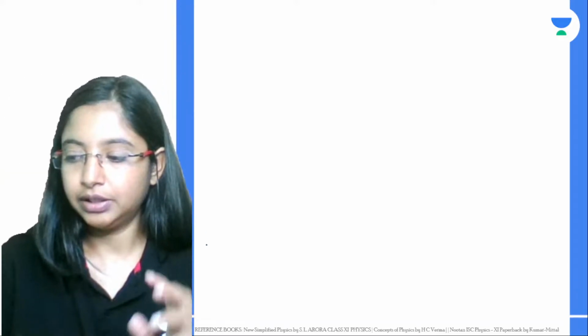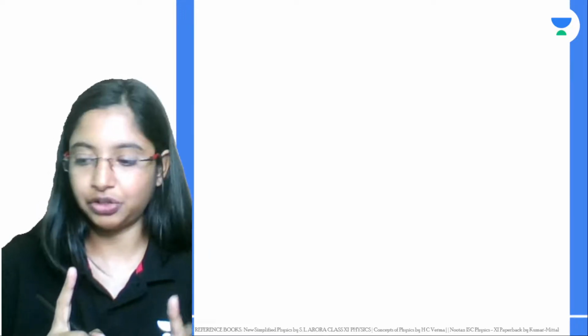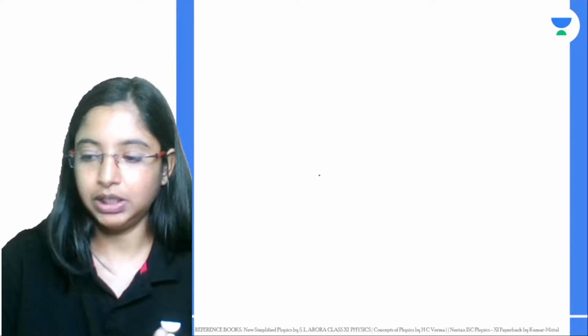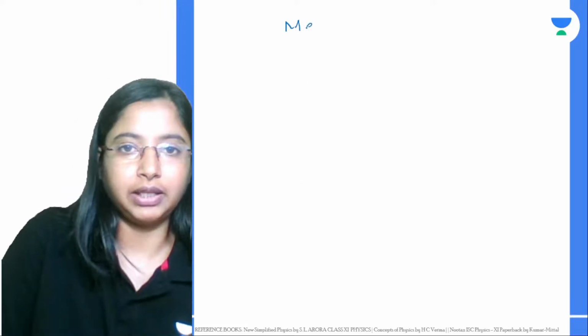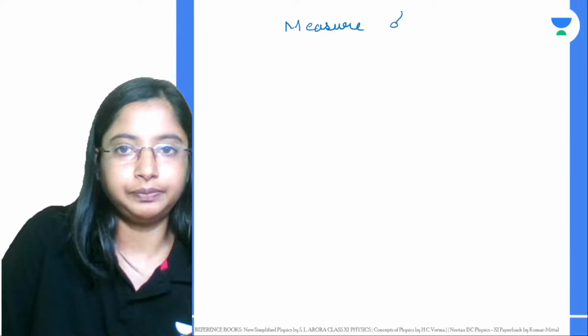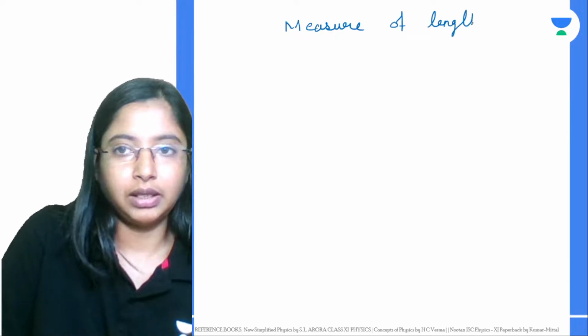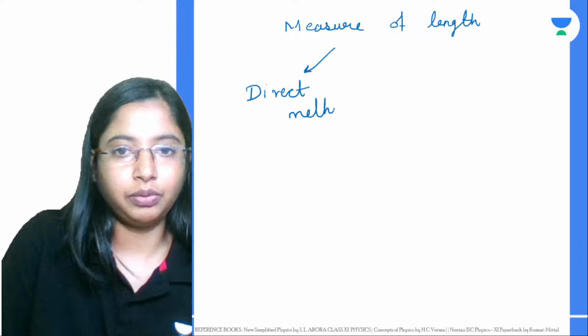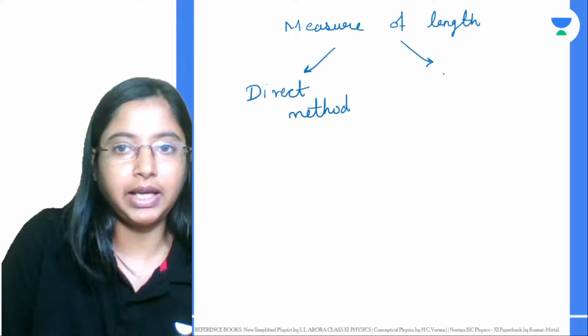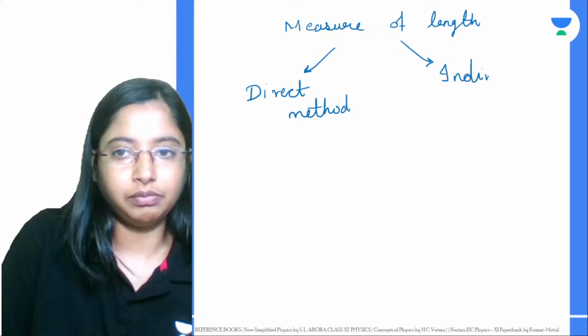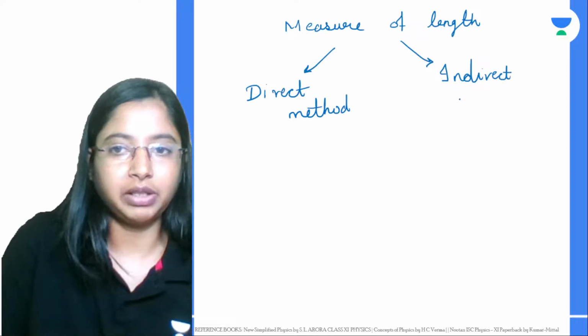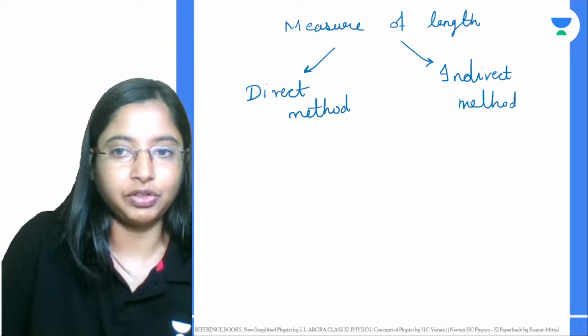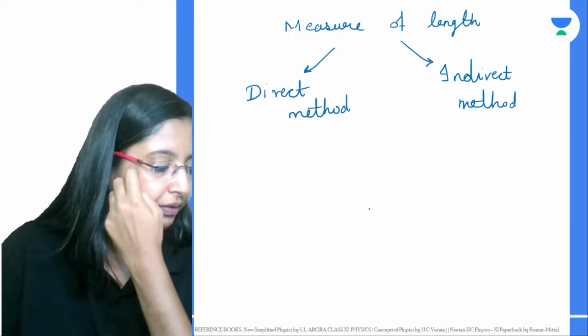To do that, there are different ways in which you can measure. One is the measurement of distance, right? So this is measurement of length. Measurement of length can be done in 2 ways. One is using a direct method, right? Another one is your indirect method. In the indirect method, there are many different methods by which you can measure.